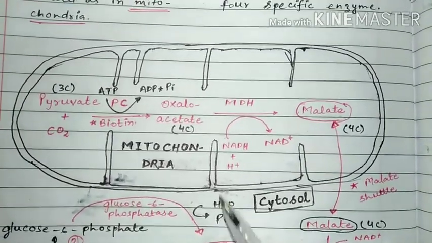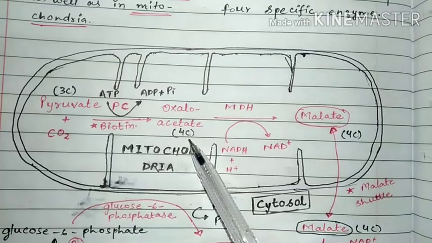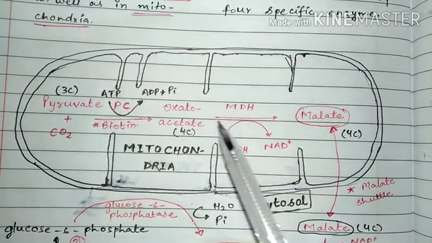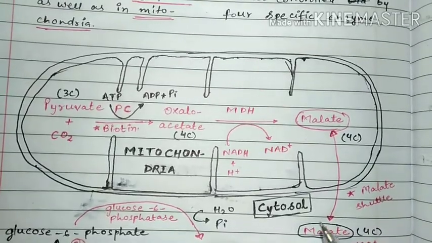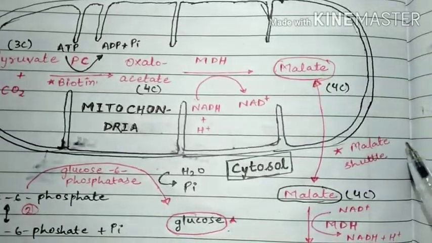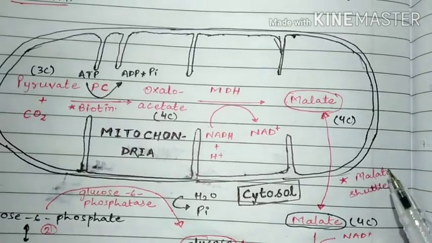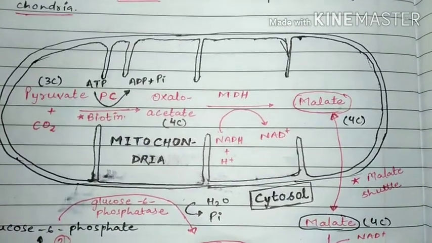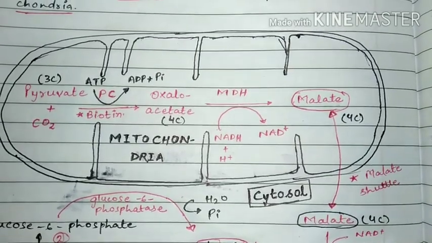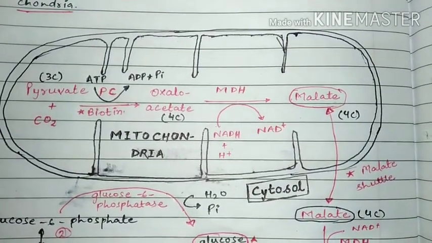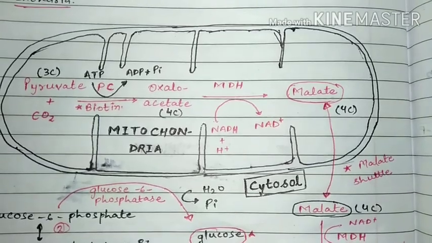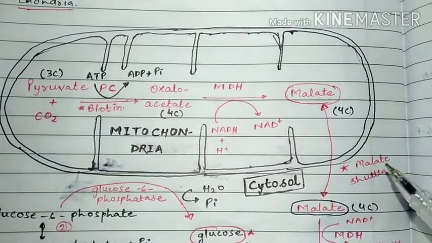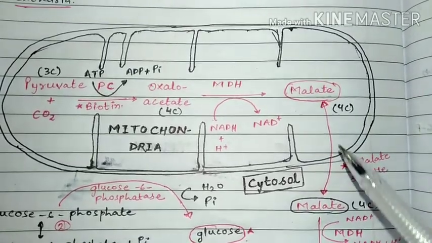Then student, after the formation of oxaloacetate, it cannot directly go inside the cytosol, so we require the malate shuttle. Malate shuttle means whenever the oxaloacetate tries to come outside from the mitochondria, or wants to go inside the mitochondria, this malate shuttle is required. Malate shuttle is what you can see here.